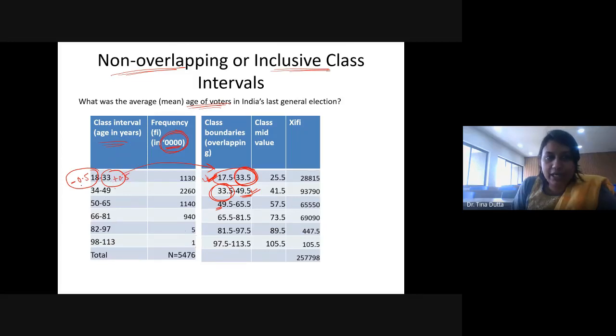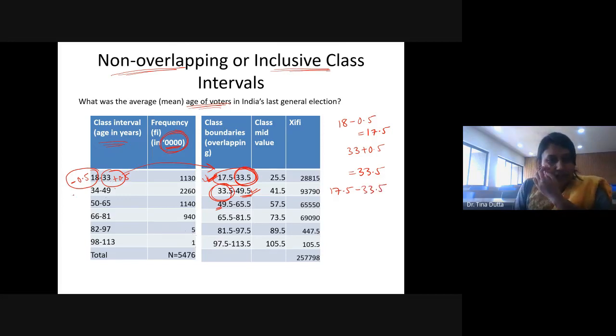So when I have subtracted 0.5 from the lower limit, 18 becomes 17.5, right? 18 minus 0.5 is equal to 17.5. And in the upper bound, you have to add 0.5. So 33 plus 0.5 is equal to 33.5. So you get the class interval 17.5 to 33.5, right?